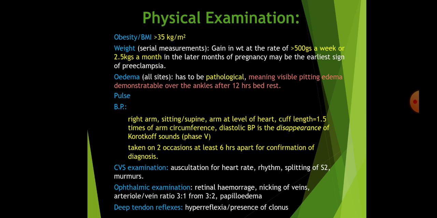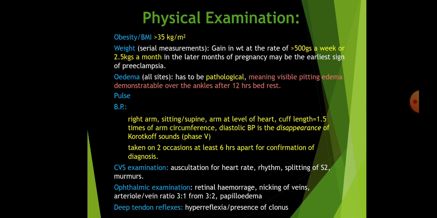Ophthalmic examination is done to detect retinal hemorrhages, nicking of veins, and the arteriole to vein ratio changing from 3:2 to 3:1, by performing a simple fundoscopic examination. This fundoscopic examination is mainly not to diagnose PIH, it is to know about the severity of the end organ involvement, because you have to balance between continuing the pregnancy and terminating the pregnancy based upon this end organ involvement.